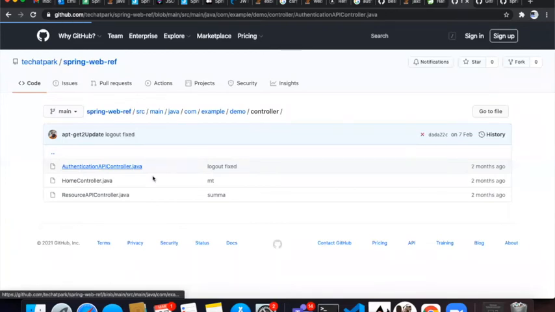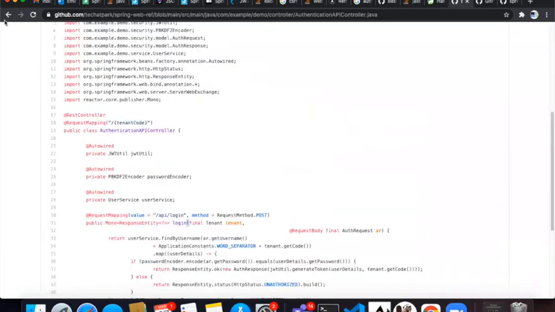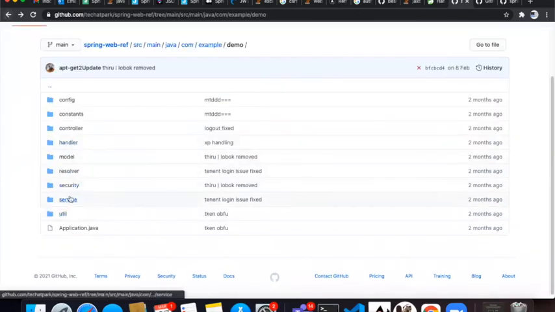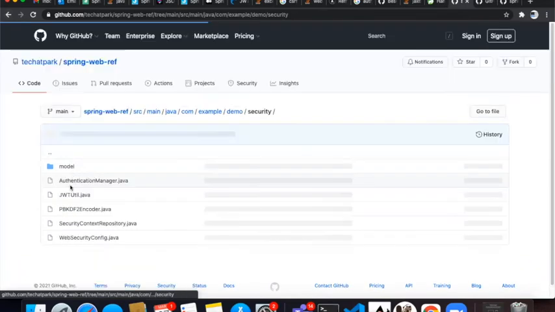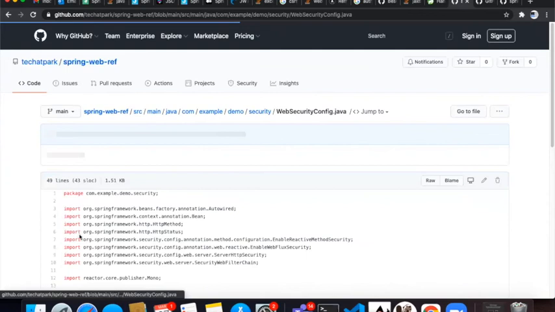Now, a very simple technique. When you create a login, apart from creating it here, you actually store it in a cache. Once you store it in a cache, next time you can actually use it. Okay, I got it. Where did I implement it? In security, Security config.